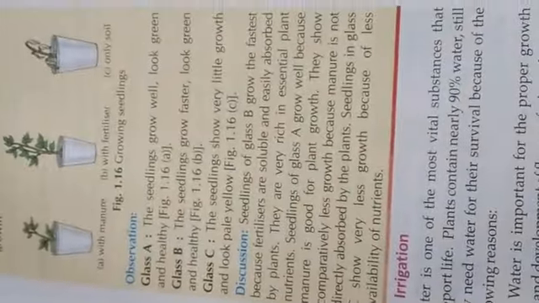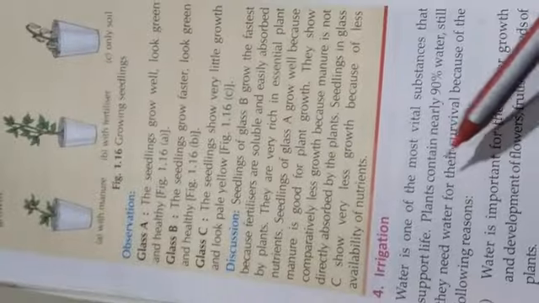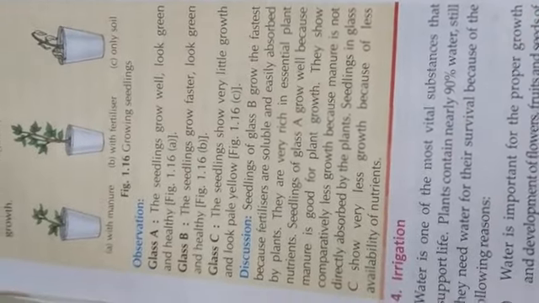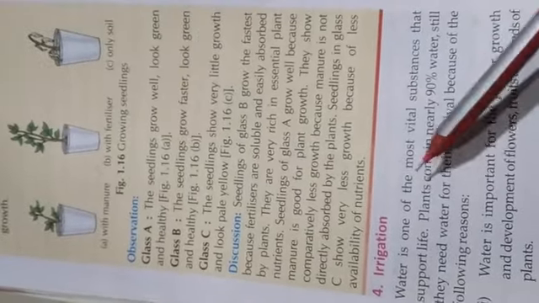Now in the next topic we will start irrigation. These are the steps of the agriculture activity. Now our next activity, irrigation. After preparing the soil, we will check the amount of water, that is how much water is required for the soil. Now we will do irrigation.